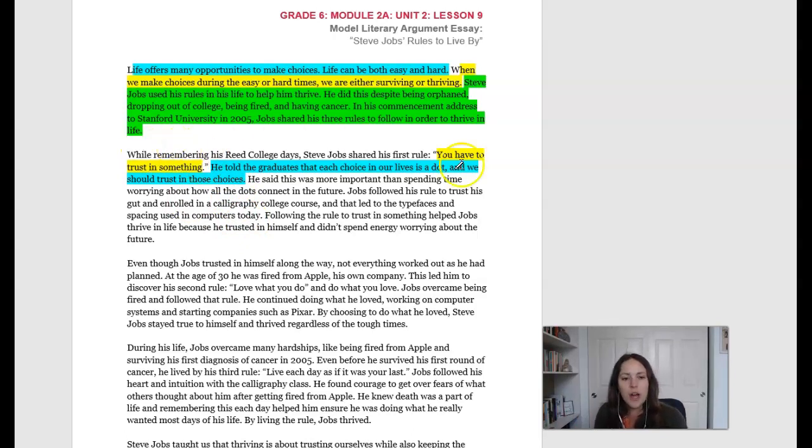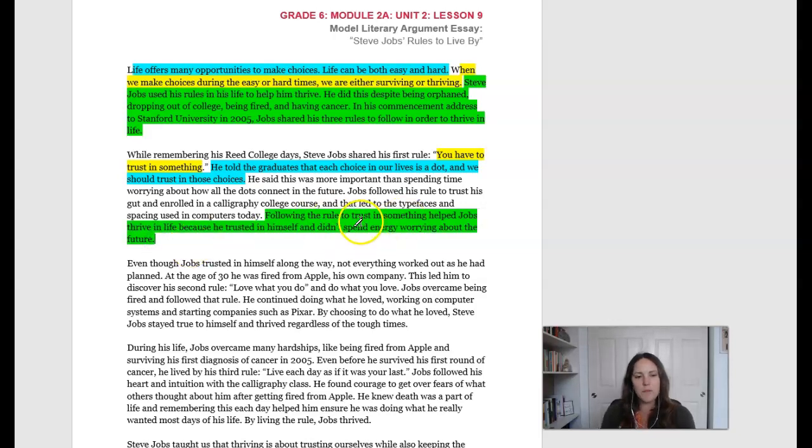Okay, now this is what Steve Jobs chose to trust in. You might be different, but this is an example from Steve Jobs, which brings me to the next point of an example, right? We want some evidence here. So it could be examples, it could be quotes from different texts. In this case, we have an example of someone trusting in his own choices and trusting that it would work out in the future. So that is an example right here. They gave us a little summary, a gist of how Steve Jobs used his first rule to live by and how it worked out for him. So that would be the example or the evidence.